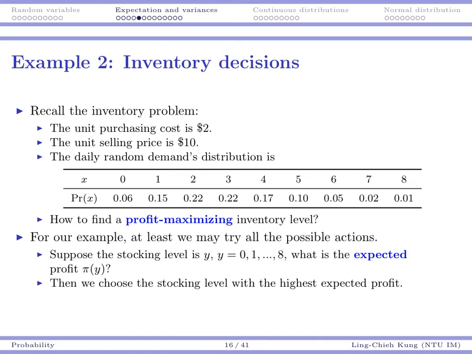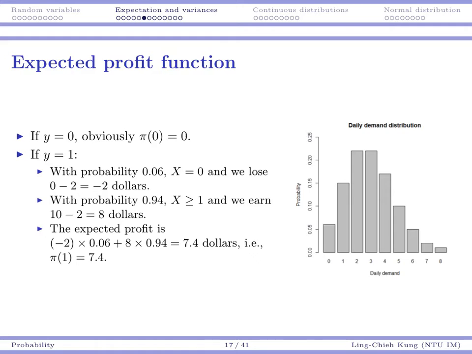So the concept is simple. I have 9 options. For each option, I want to calculate the expected profit. Then I choose the one that maximizes my expected profit. So let's try it. Suppose y is 0. Then obviously I'm going to sell nothing, but I also don't need to pay anything for procurement. So my cost and my revenue are both 0, so my profit is also 0.